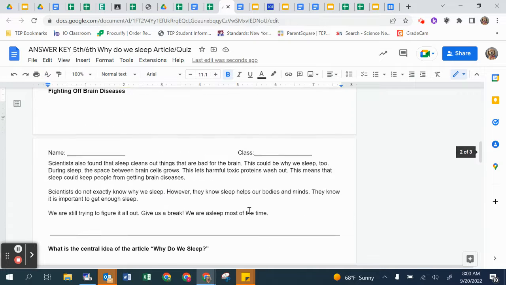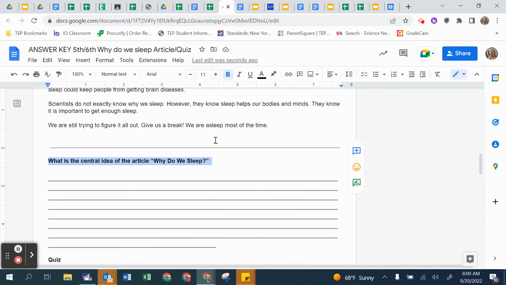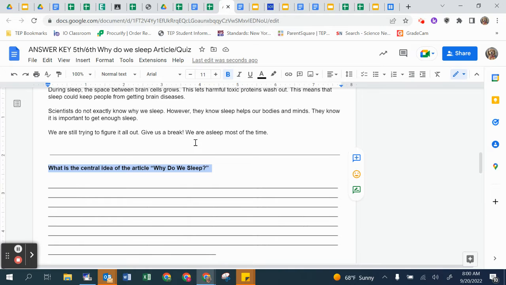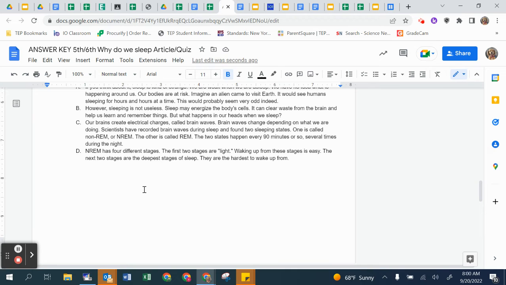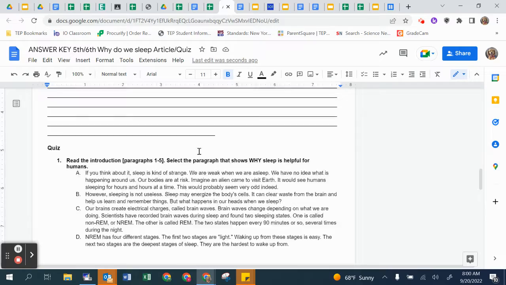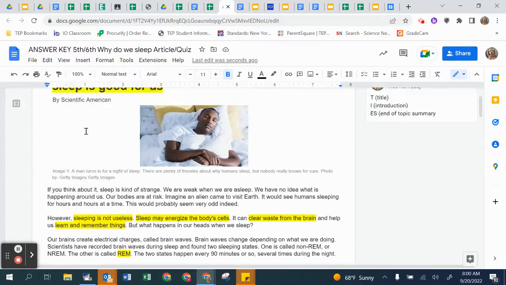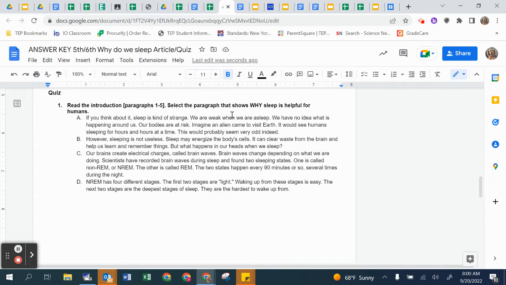Okay, so overall, this is what we are going to do today. We're going to determine the central idea of the text after we read it either together or independently. Then you're going to go back and answer these questions. It's like a little quiz. Your teachers will turn this into Mr. Cooney and myself at a later time. So you're going to read the introduction, which is paragraphs 1 through 5, and you should have already listed that because we already did 1 through 3 earlier. And then read from there.